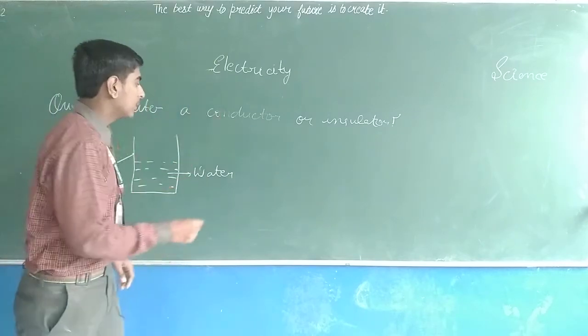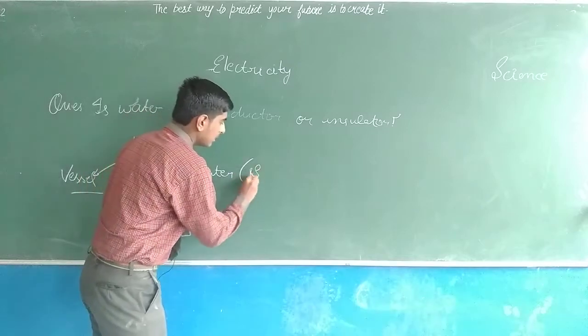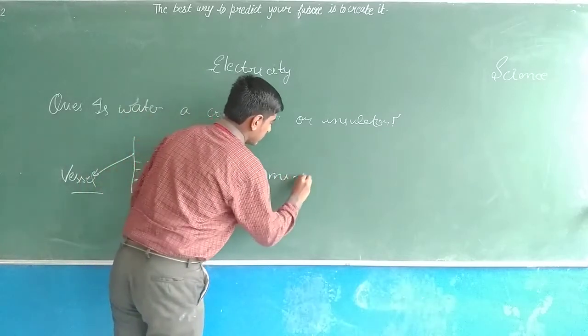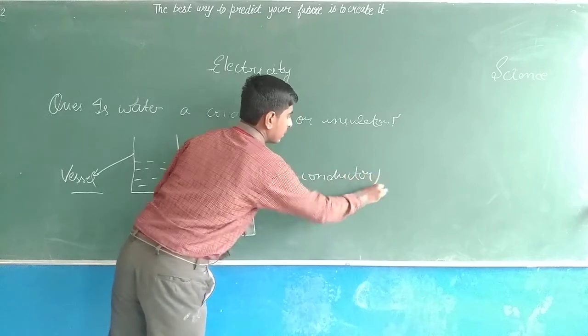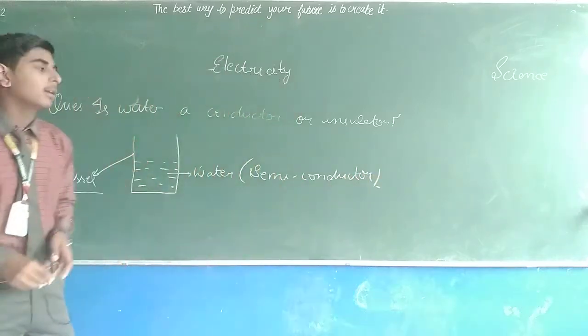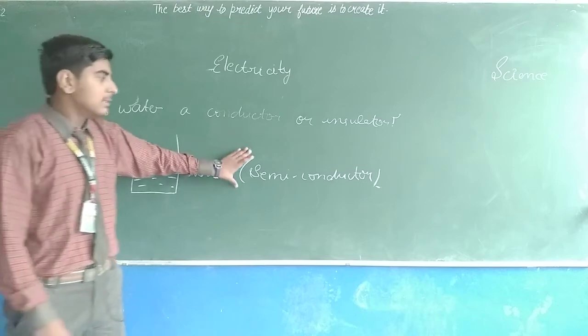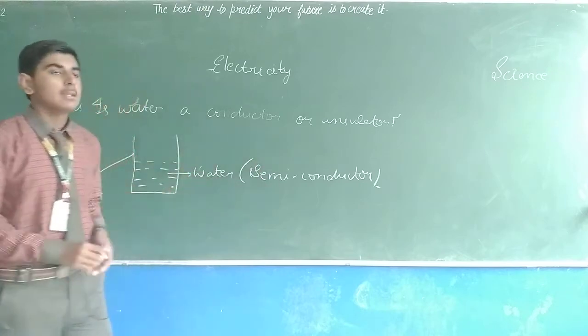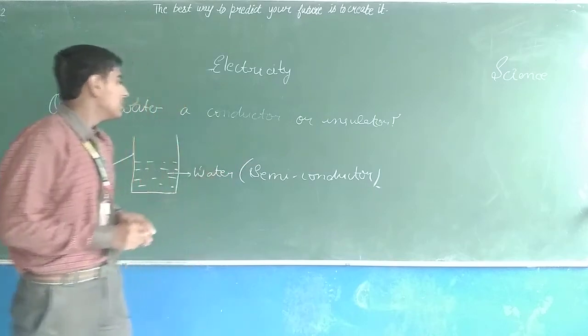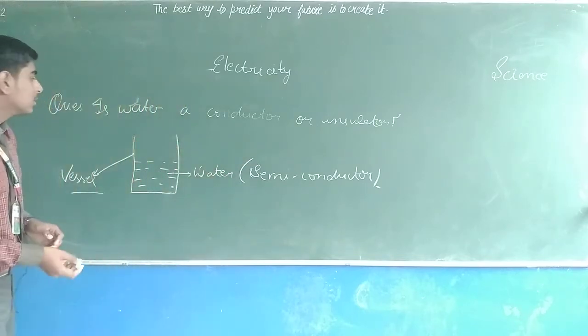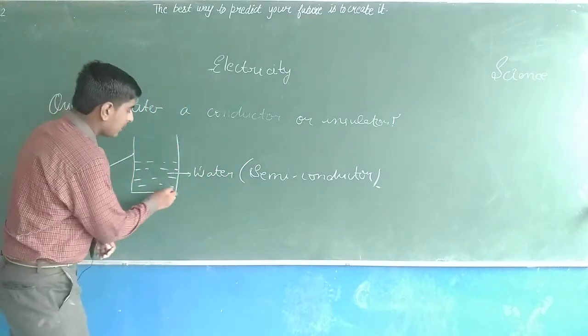It is a semiconductor. Water is a semiconductor. So now we have to understand what this semiconductor means. Semiconductor means that sometimes it will act as an insulator and sometimes it will act as a conductor.